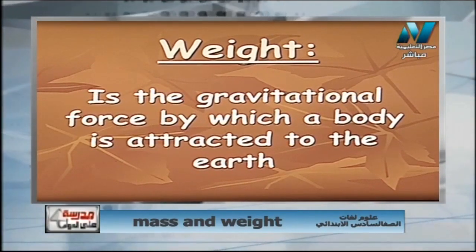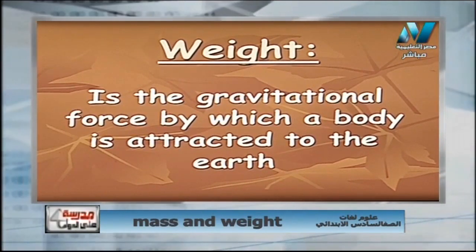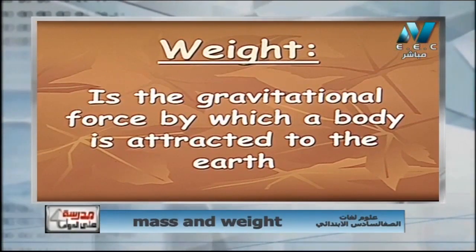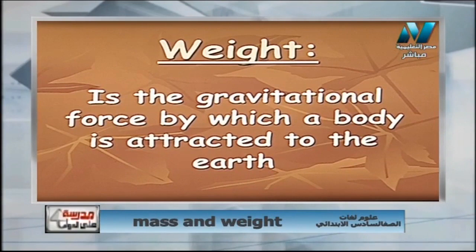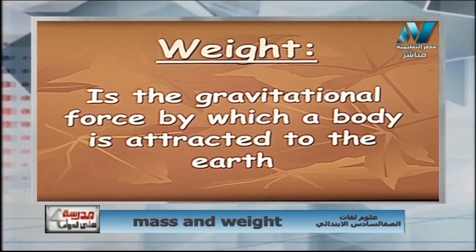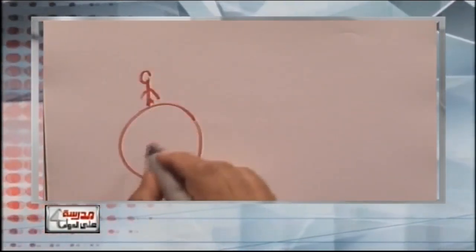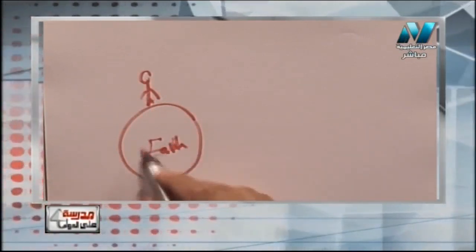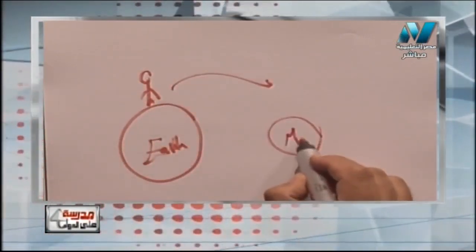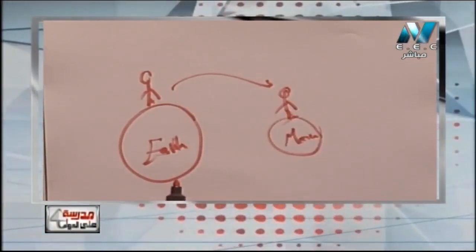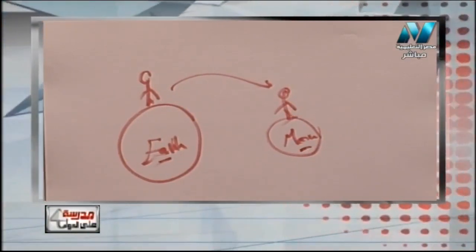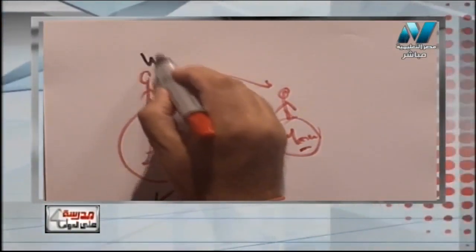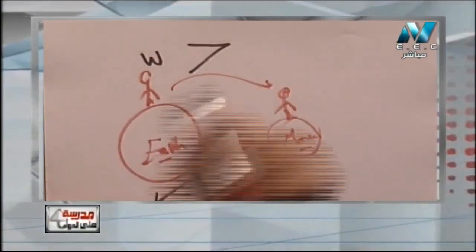So we can say weight is the gravitational force by which a body is attracted towards the earth. Again, weight is the gravitational force or the attraction force by which a body is attracted towards the earth. Imagine someone is standing on the earth, and the same person is transferred to the moon. Which one, earth or the moon, will attract him more? Sure, the earth. So the weight on the earth is more than the weight on the moon.